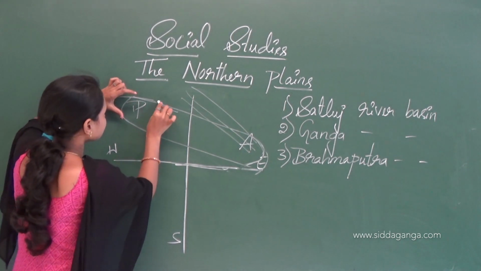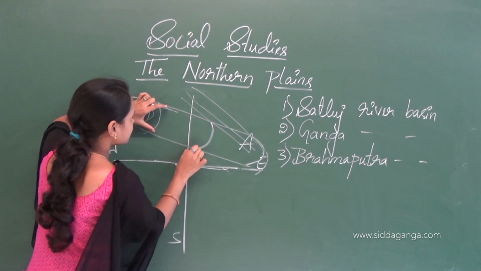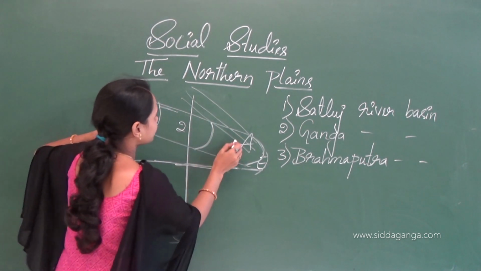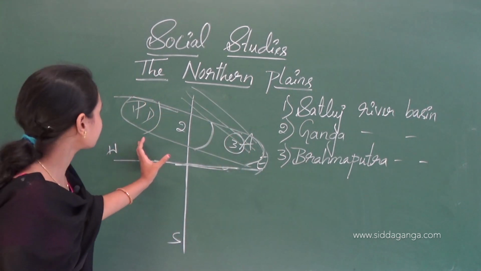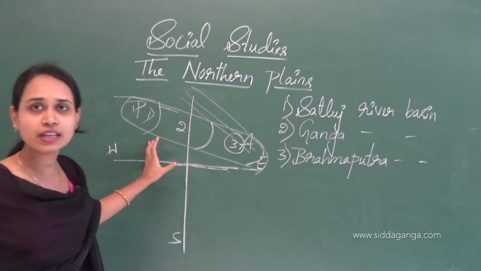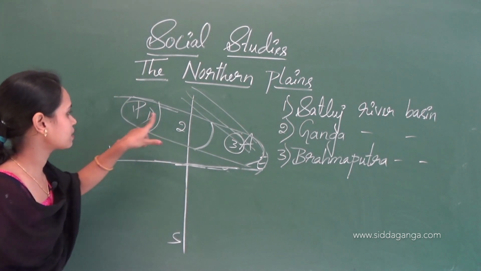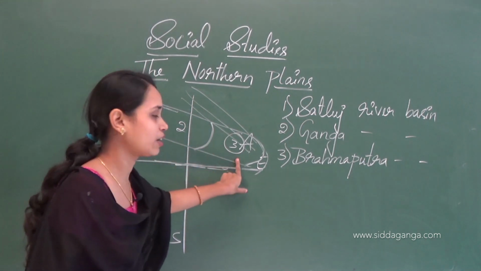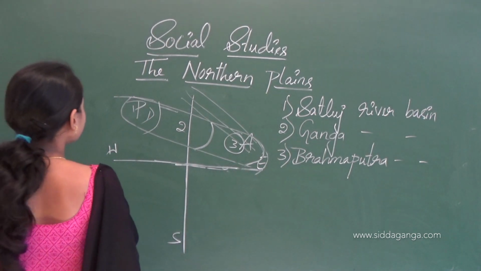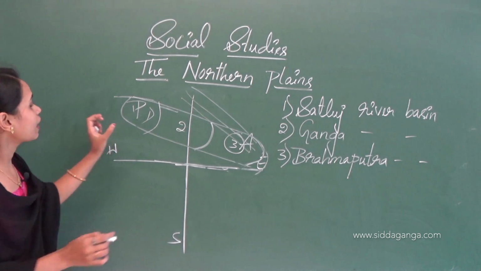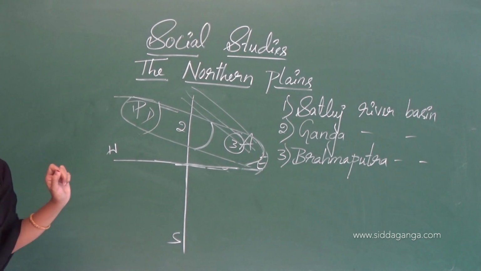First one is Satluj, second one is Ganga, and third one is Brahmaputra. Like this the northern plains are divided: the Satluj river basin, the Ganga river basin, and the Brahmaputra river basin. First we will see the Satluj river basin.